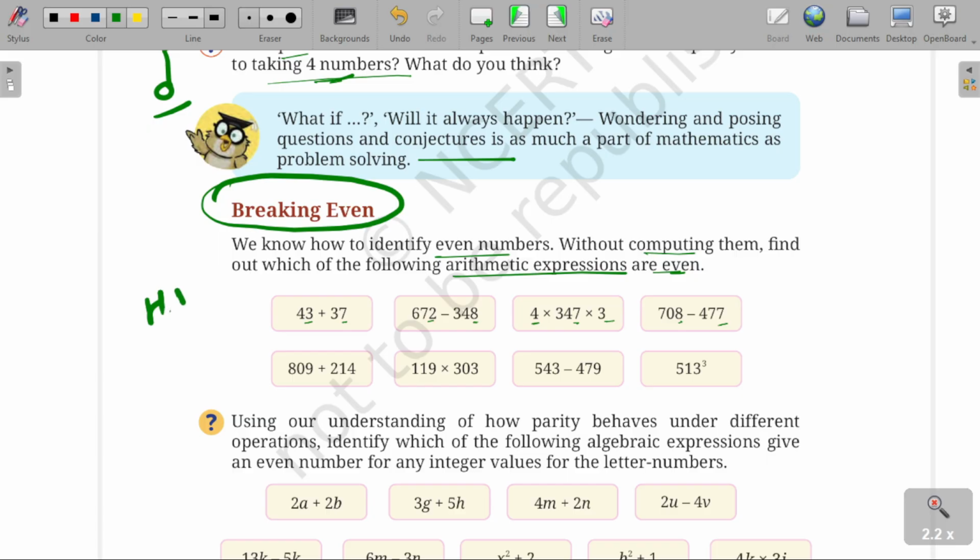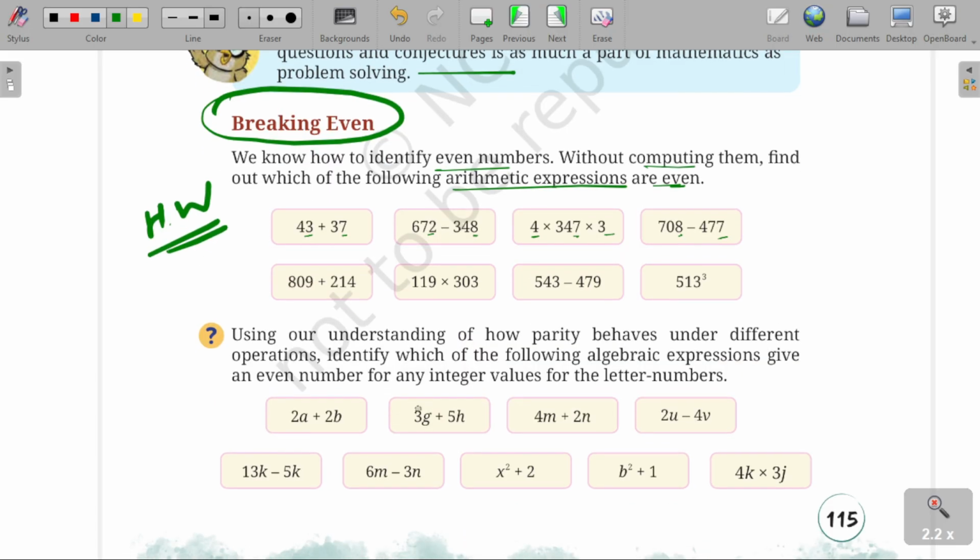This is homework. Fine. Using our understanding of how parity behaves under different operations, identify which of the following algebraic expressions give an even number for any integer value of the letter. So by seeing these expressions, you need to tell us which are even.